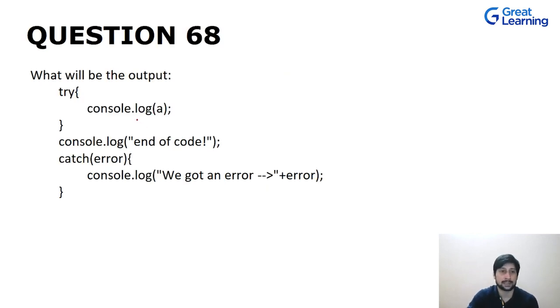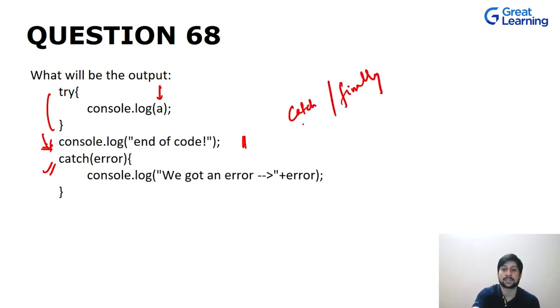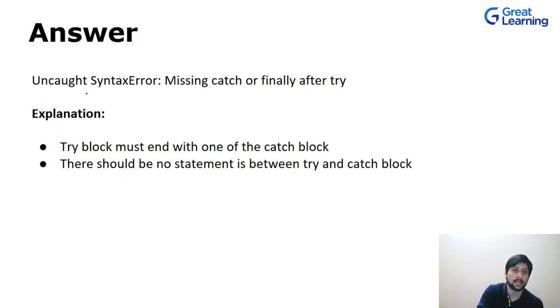Now, what will be the output in this case? We have a try block and then we have this statement over here and then we have the catch block. So again, A has not been defined, so it will throw an error, but it will look for catch. If catch is not present, it will look for finally, or if both are present, then there's a different scenario. So it will go for catch and then finally. But since neither a catch block nor a finally block is available, this will throw you an error saying uncaught syntax error, missing catch or finally block after try.